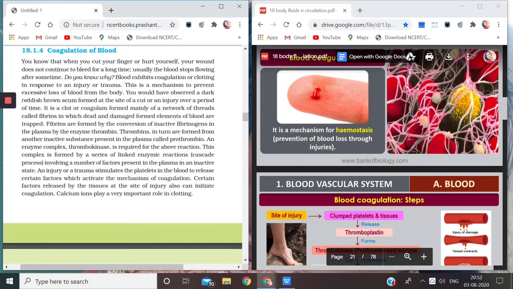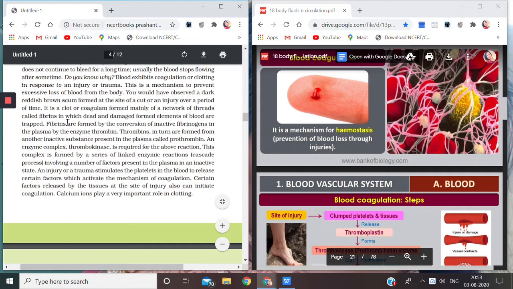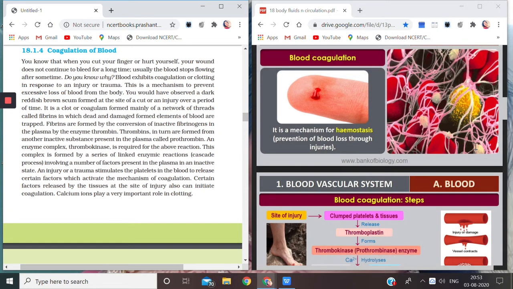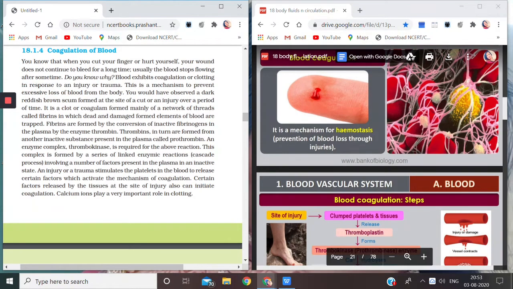If you see that scum under the microscope, this is what you will see on the wound. So, a network of threads. Now what are these threads, children? These are the fibrins. These threads you see in the picture are the fibrins, and in these threads you see certain things are trapped. Can you see? A few cells are trapped in between these fibrins.